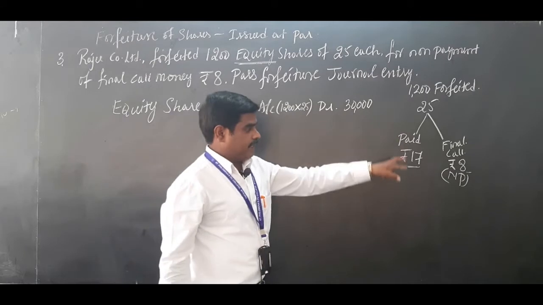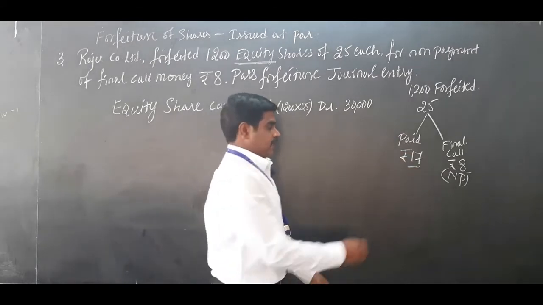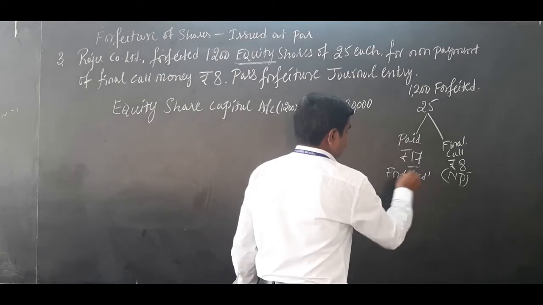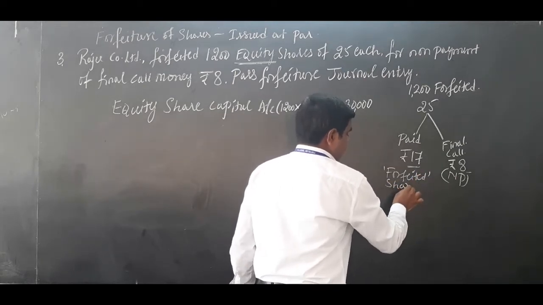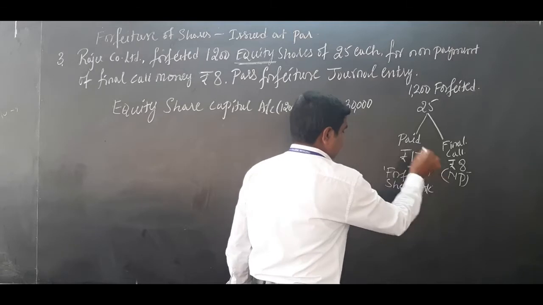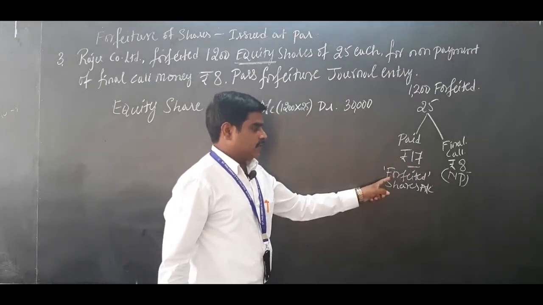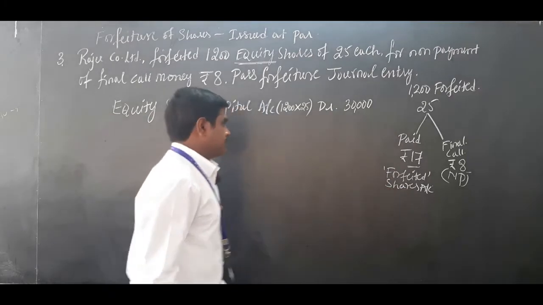Now how much is paid? 17 rupees is paid. As I already told you, that will be transferred to the forfeited shares account. The money which is received on forfeited shares will be transferred to one account, that is called the forfeited shares account.